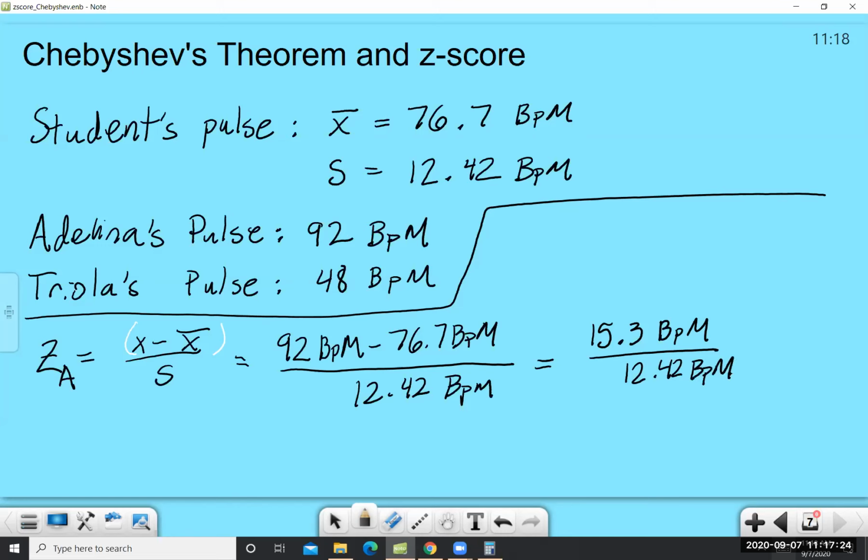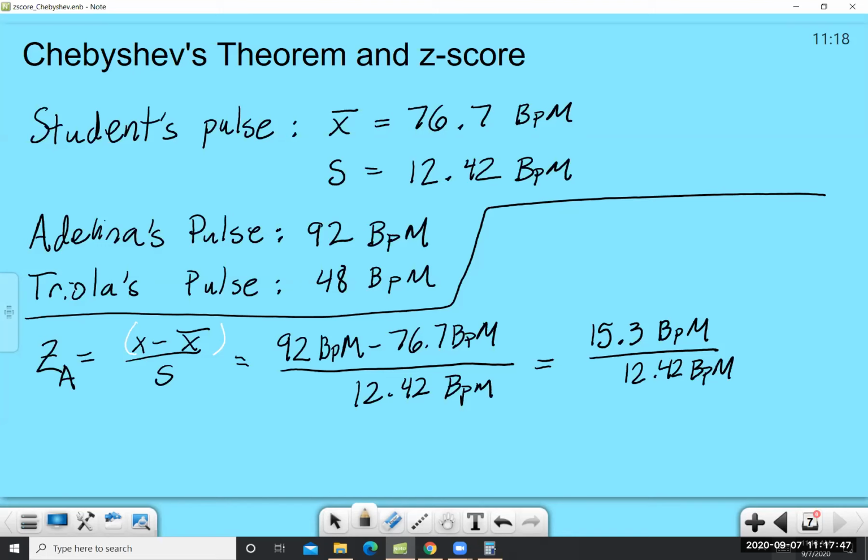I want to point out what happens to the beats per minute, BPM. Those actually cancel out entirely. So z-score does not have units. In previous videos, I've stressed the idea that for mean, median, mode, we need to provide units. For z-score, the units have already canceled out.